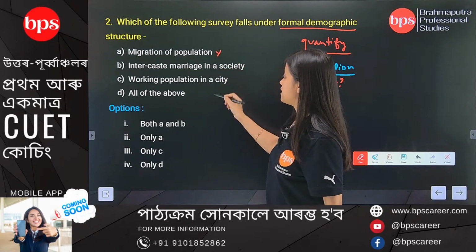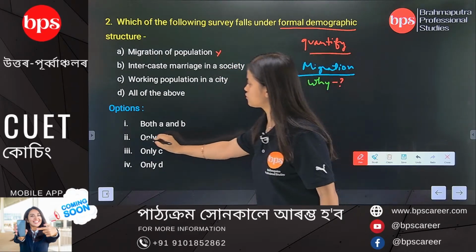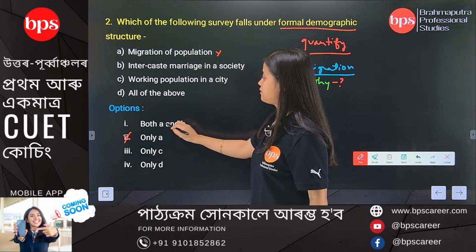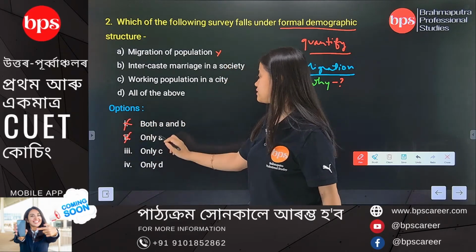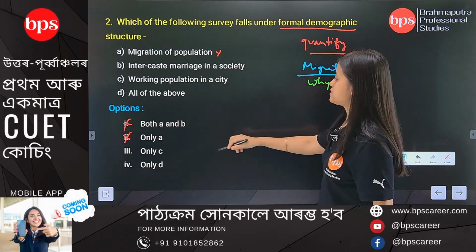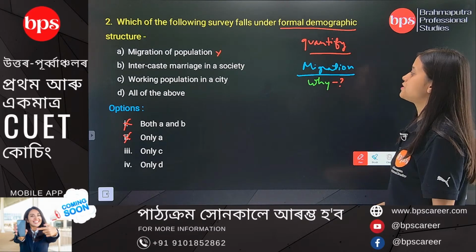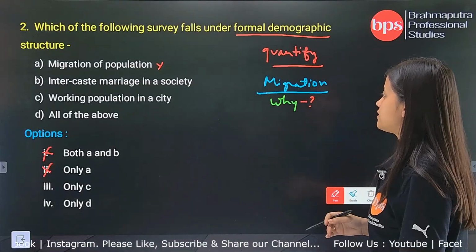So this is wrong. Since A is wrong, this one is wrong, and both A and B, this one is also wrong, because here the option is A. Now let's go to the third option, option number C, working population in a city.